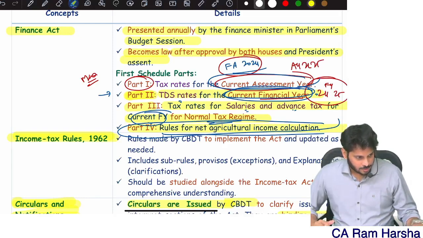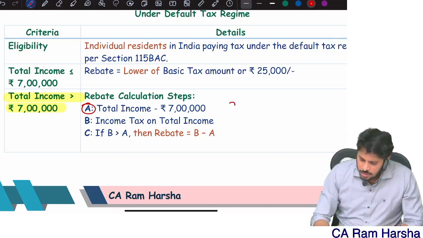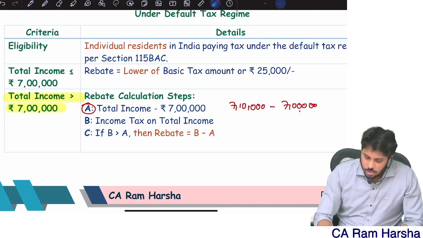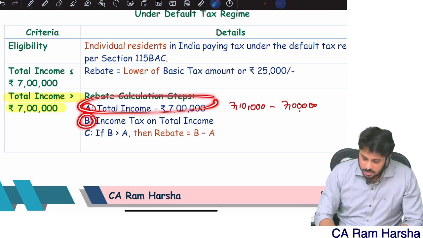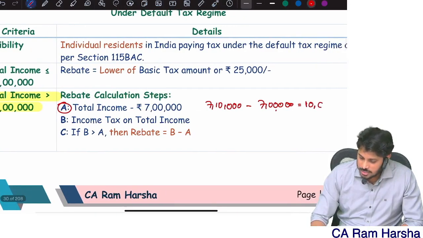First, step number 1, part A: total income minus 7 lakhs. How much is the answer?